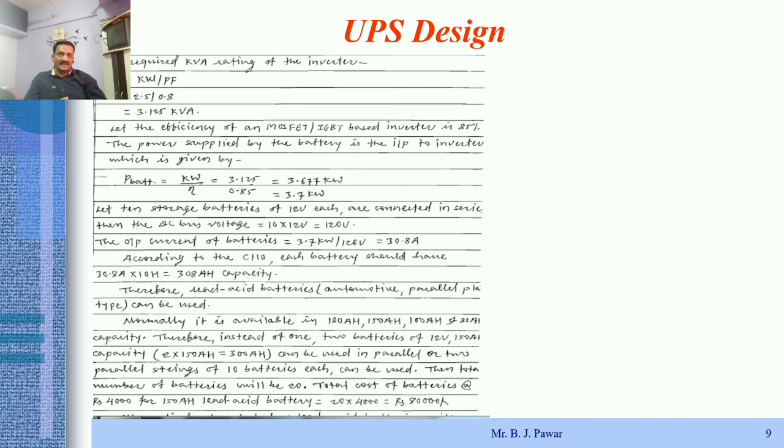So whenever the power factor decreases, automatically the power rating requirement of that generator, here the inverter or UPS, increases beyond the actual power requirement of the load, and that's why it comes as 3.125 kVA. So 2.5 kilowatt is the actual power requirement of the load, and because of the reduced power factor of 0.8, the rating requirement of the inverter comes as 3.125 kVA.